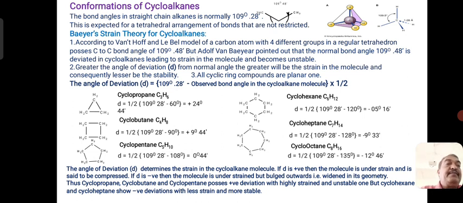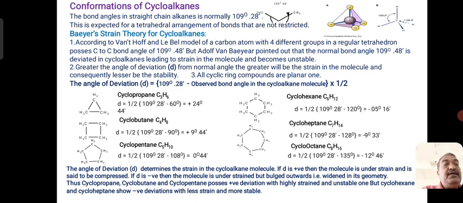Now for cyclohexane, the bond angle is 120, not 109. Therefore, the value of d in case of cyclohexane is equal to 1 by 2 of 109 degree 28 minutes minus 120. So it comes to be a negative sign of 5 degree 16 minutes.